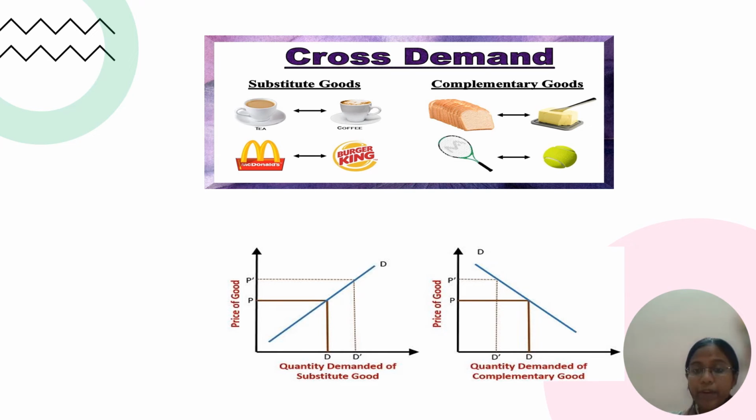But in complementary goods, one cannot be taken without the other, for example, bread and butter. Bread cannot be taken without butter. So when the price of bread goes up, the demand for butter goes down. This is all about cross demand, and the graphs represent how the quantity demanded goes down or up according to the prices.